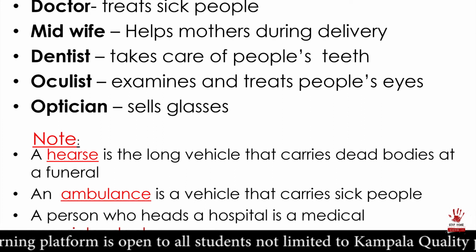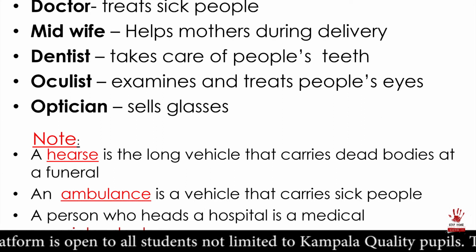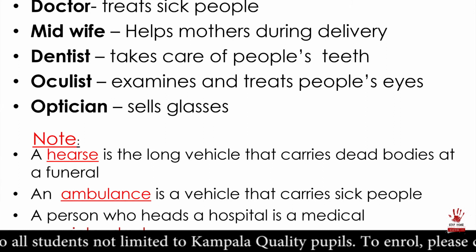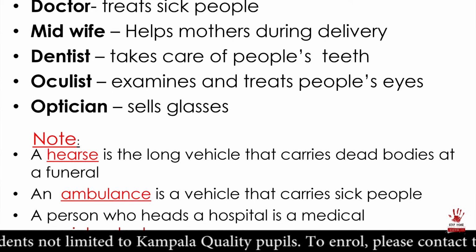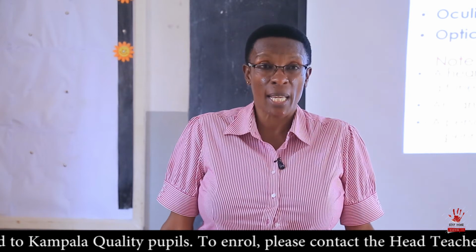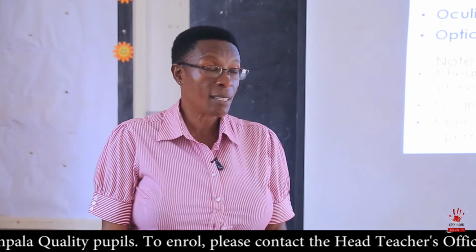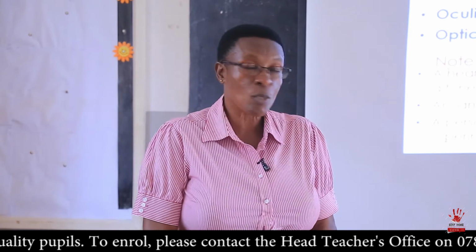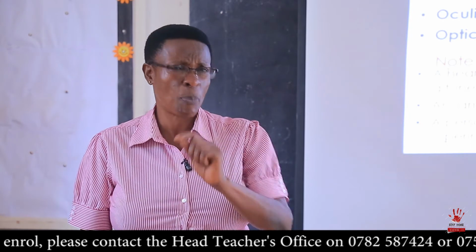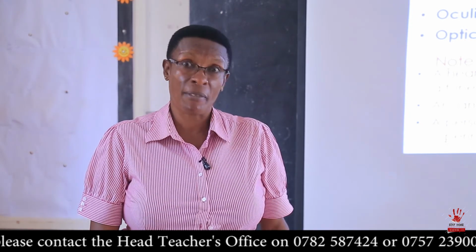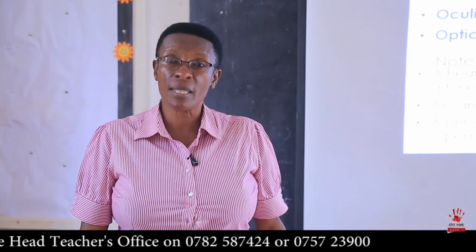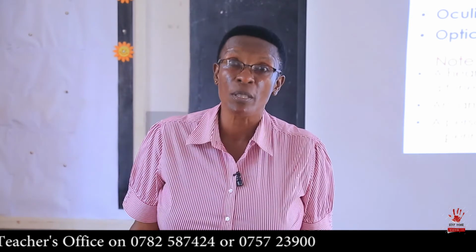Okay. Now, there's another one, an ambulance. Everybody say ambulance. An ambulance is a vehicle that carries sick people. Yeah? It even has a siren. It normally moves at high speed. Why? Because it has a sick person. The person wants to be taken to the hospital when he's still alive, not dead. That's why they're always speeding. Yes? Have you ever heard of them? Have you ever seen them? Yes. So an ambulance is a vehicle that carries sick people to where? To the hospital. Okay?